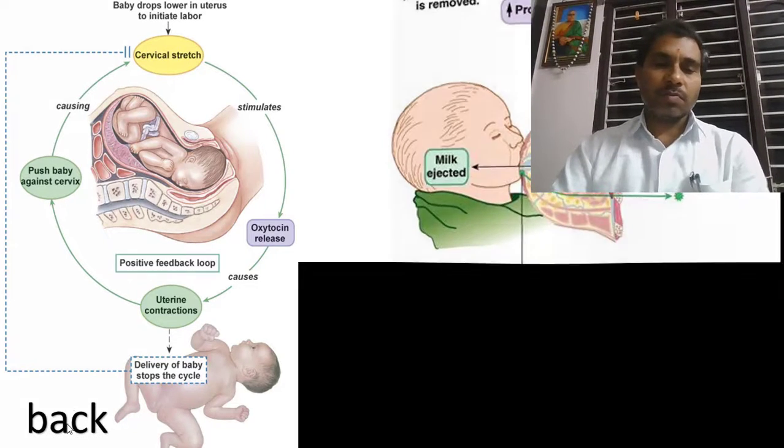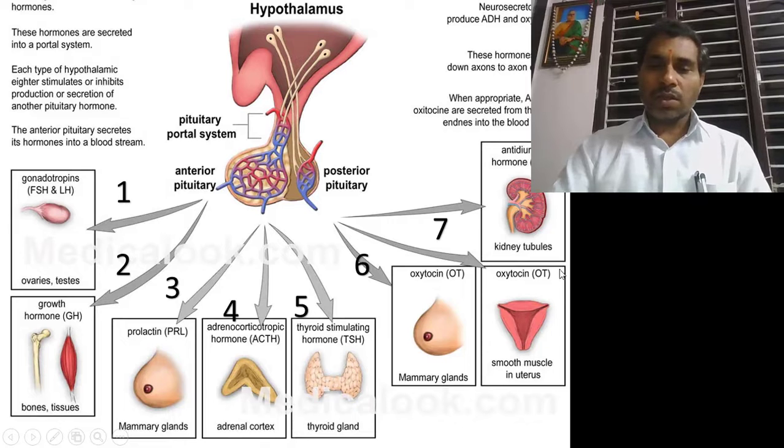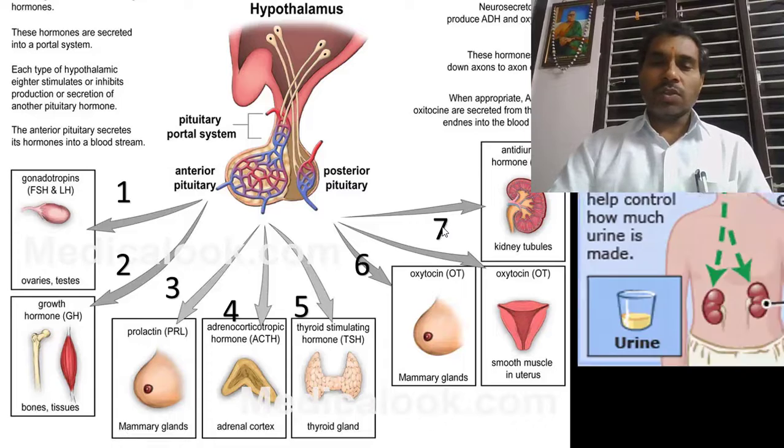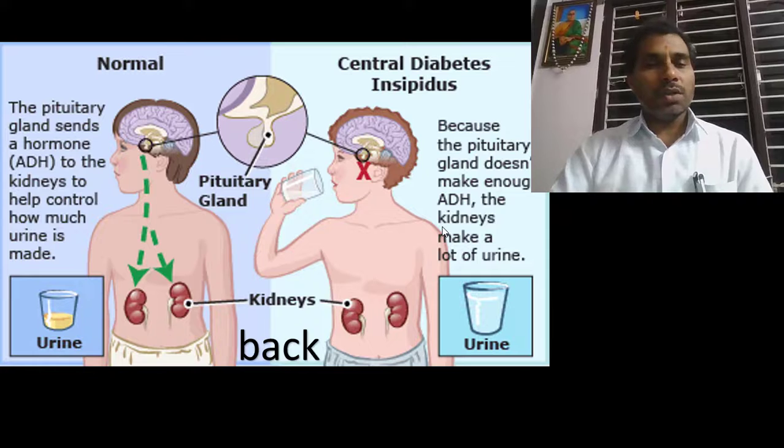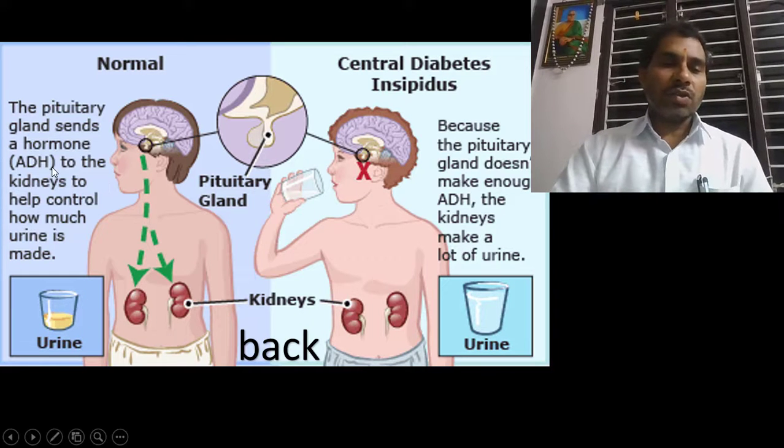Coming back to the antidiuretic hormone, which is released from the posterior part of the pituitary gland, this ADH acts on the kidney. The pituitary gland sends ADH to the kidneys to help control how much urine is made. The absorption of water and ions is controlled by the antidiuretic hormone.